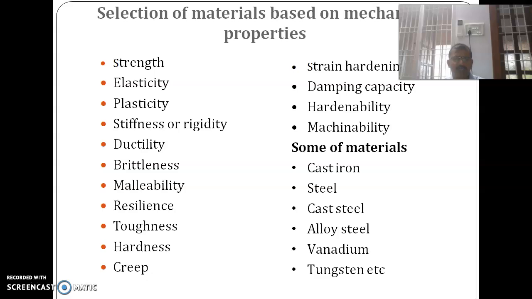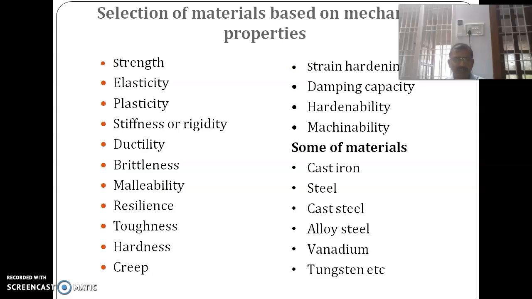Toughness. A material should have the property of toughness. Then hardness. Hardness of the material can be measured using Brinell hardness testing, Rockwell hardness testing, Vickers hardness testing, and Knoop hardness testing. Hardness is the ability of the material to withstand forces. It will not deform. The material surface will not get deformed. The material is very hard.